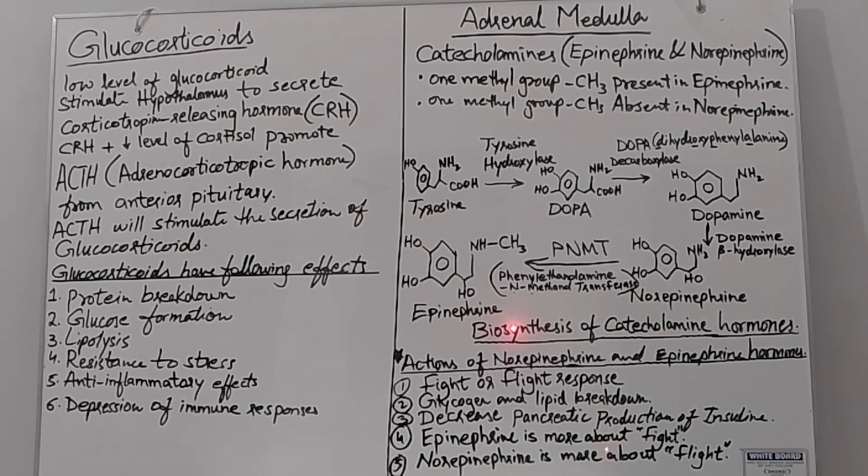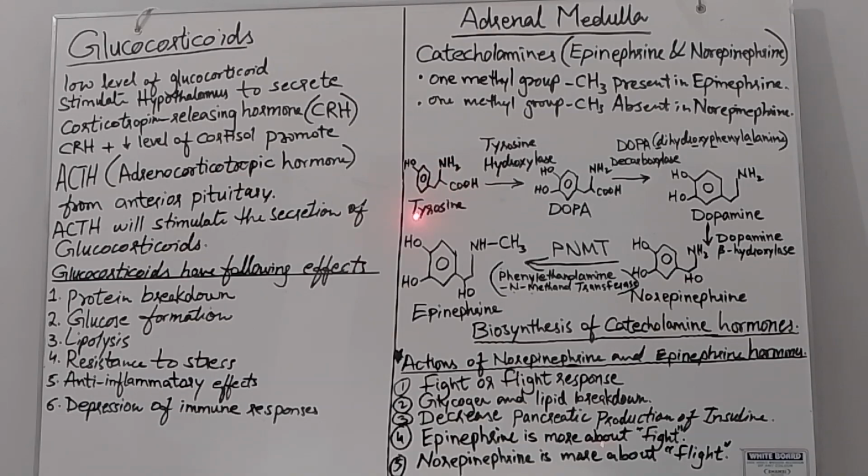So in the first step, tyrosine will be converted with the help of an enzyme. Here the first enzyme is tyrosine hydroxylase.